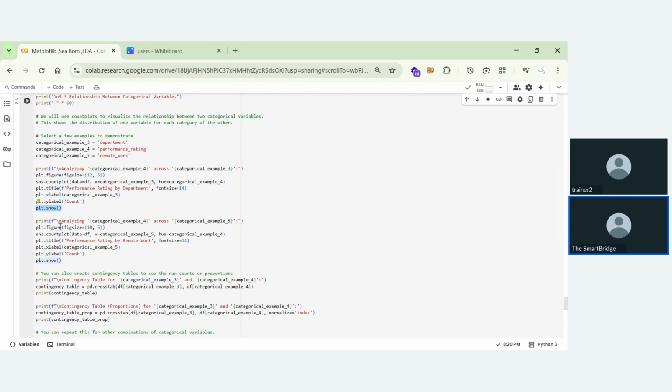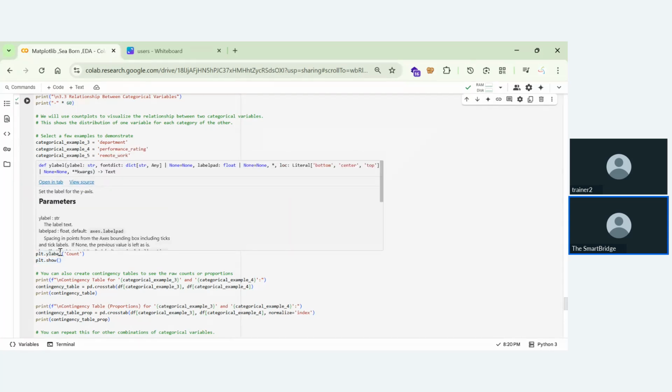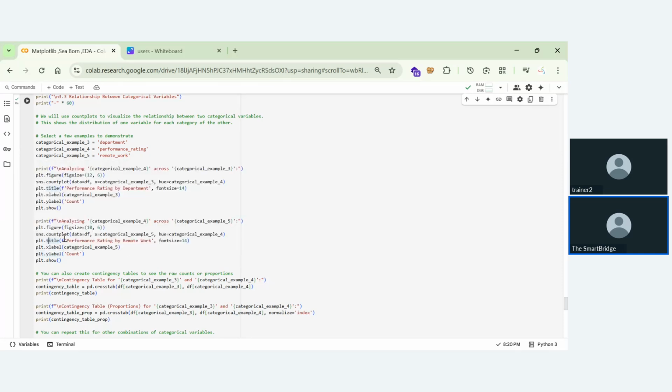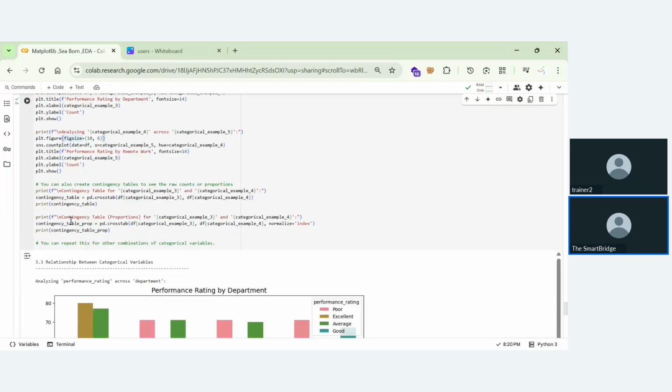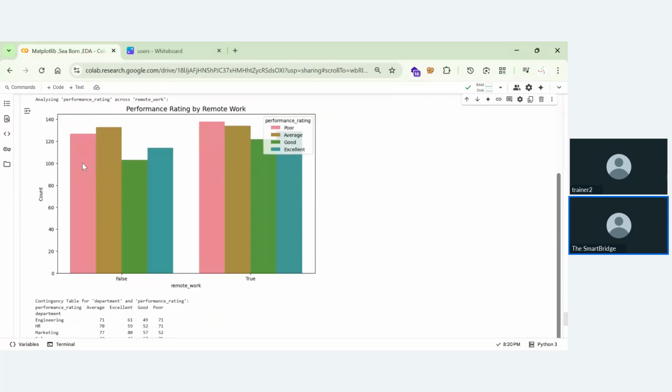Okay, this is the same thing we should be doing here. Title for showing the title, X for X labeling, Y for Y-axis labeling, and for the plot you're using SNS. That is, you're using Seaborn for getting the plot, and for the figure you're defining the figure size, and it is for printing the name, that is analysis of performance rating and so on. So these are the tables which I have printed at the bottom. Okay, don't get confused, guys.